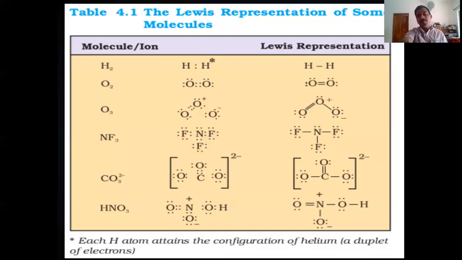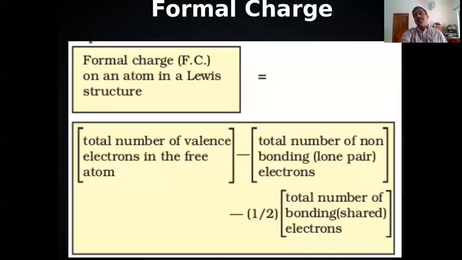However, there is a formula to calculate this positive and negative charge on each atom. That formula can be represented here. When you see the formula, you may think it is very difficult, maybe impossible to understand. No, it is very simple. Formal charge on an atom is equal to the total number of valence electrons in the free atom, minus the total number of non-bonding lone pair electrons, minus half into the total number of bonding electrons.